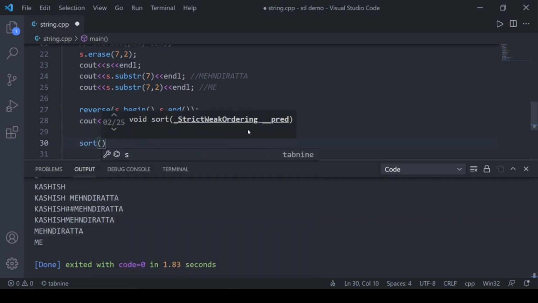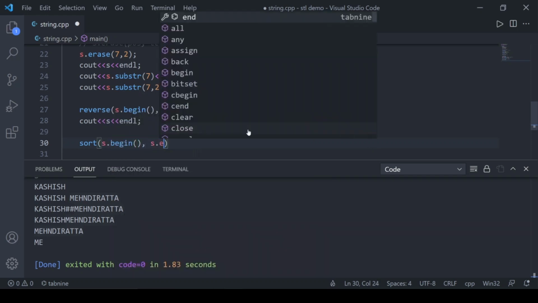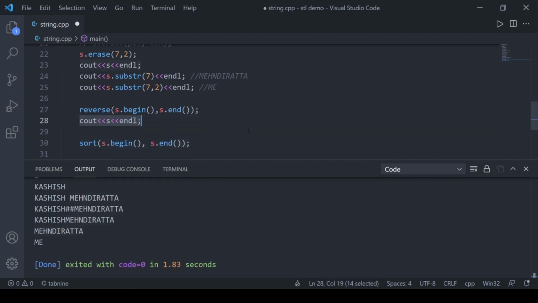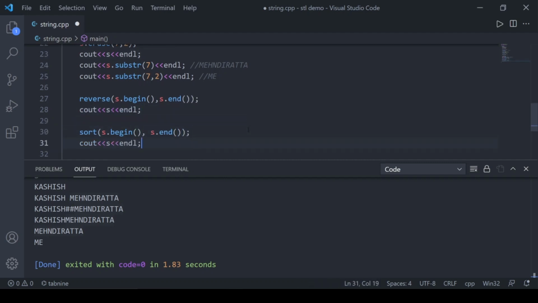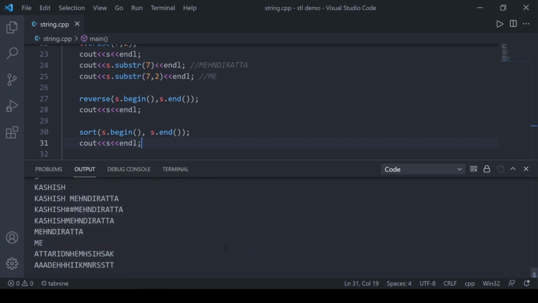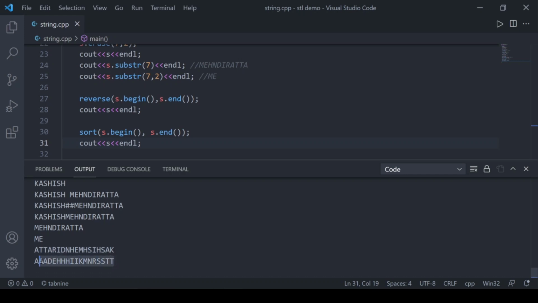I write sort, then s.begin and s.end, and I can print that also. Let's see that. You can see that the string has been reversed. This was our original string Kashish Mehndi Ratta without any spaces, and it has been reversed, and after that I applied the sort function and it has sorted the string for us.